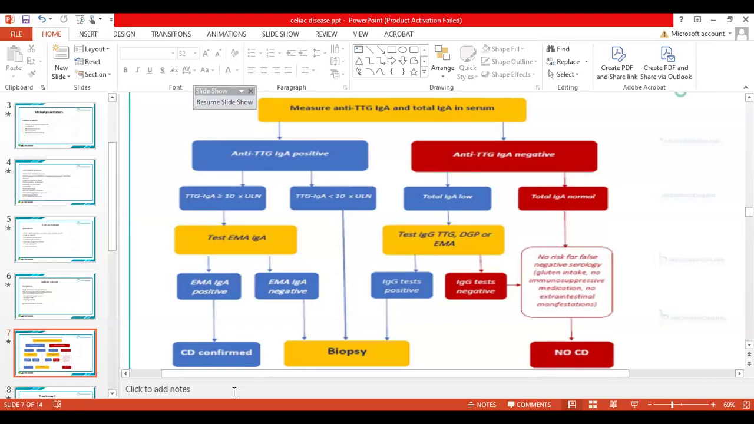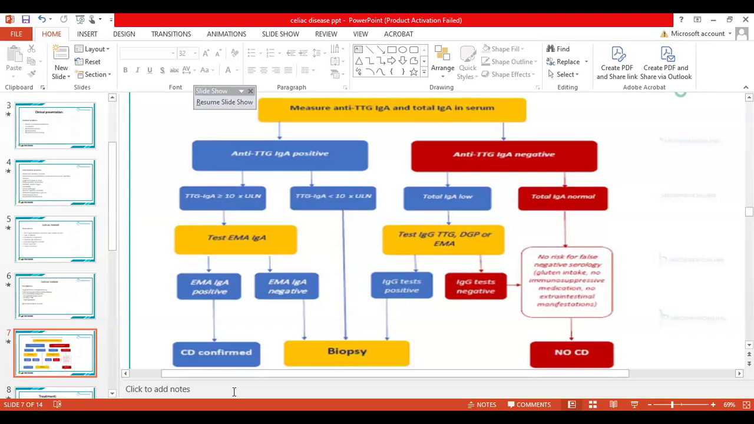So we are doing the biopsy in three cases. When the levels were more than 10 times normal, but EMA was negative. When the level was less than 10 times the normal, and the levels were negative, but then there was total IgA deficiency as well, and IgG came out to be positive. So they are the three indications in which we are going to go for the biopsy.